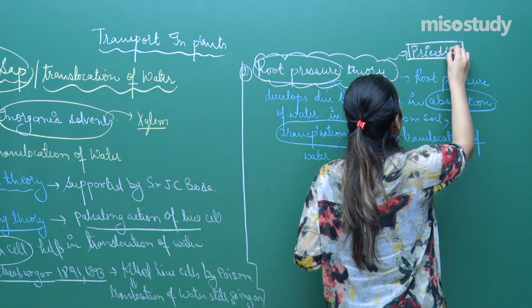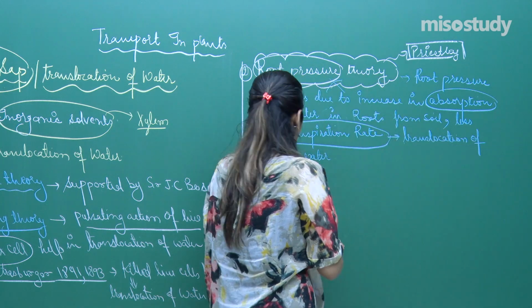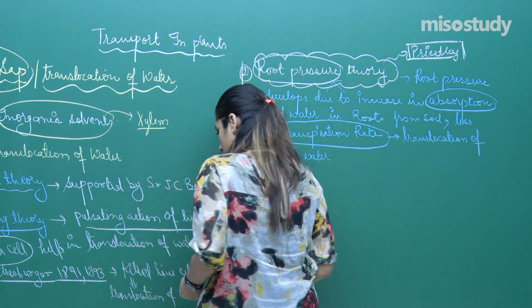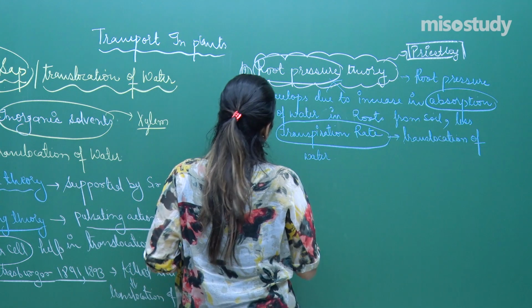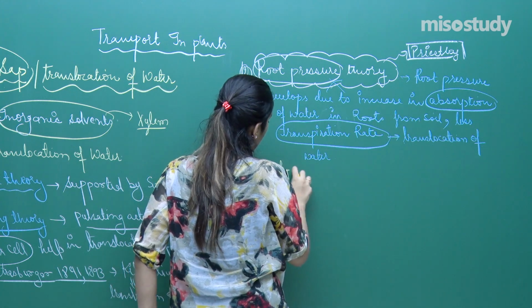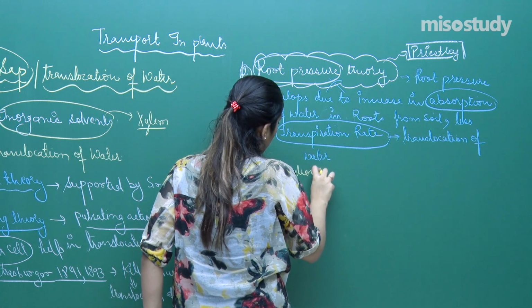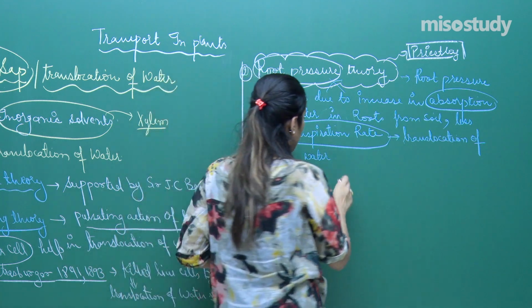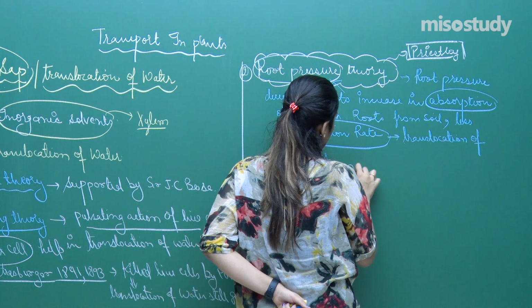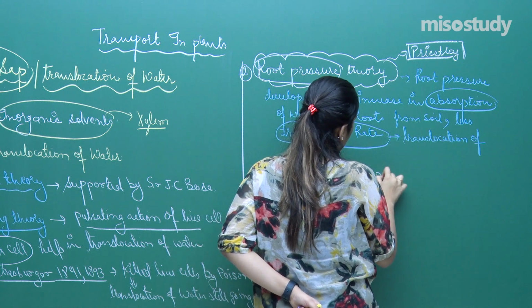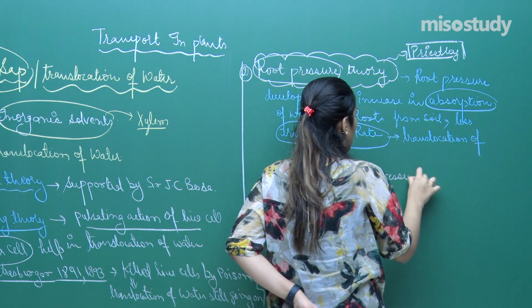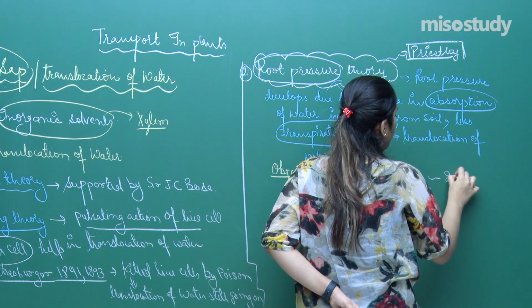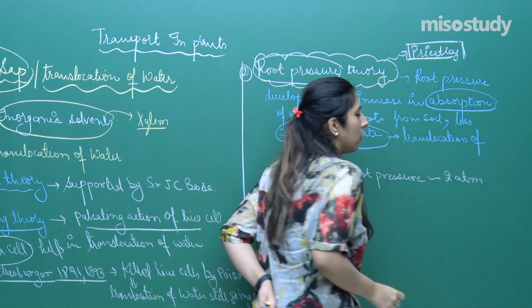So what are the objections to this theory? The objection was that the root pressure is around 2 atmospheres, right?